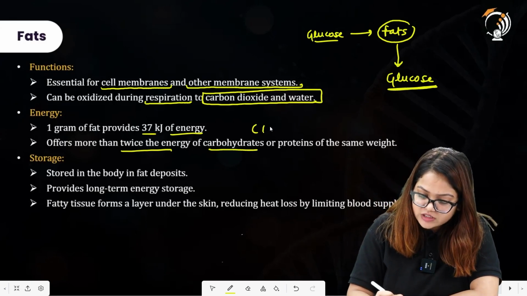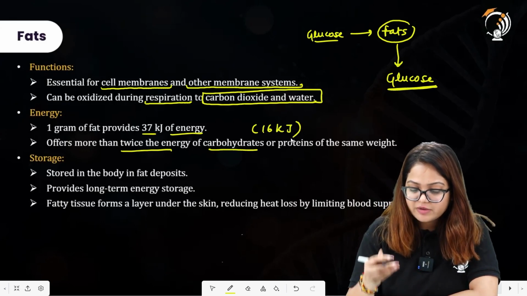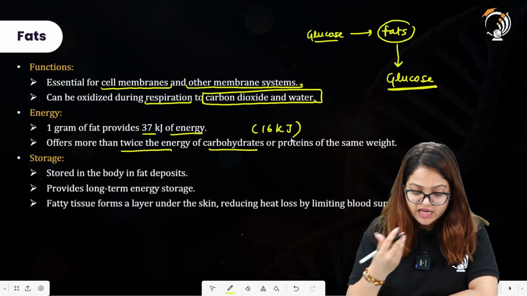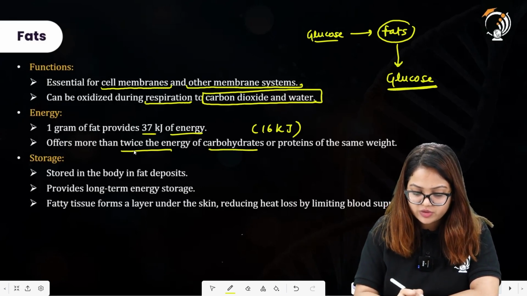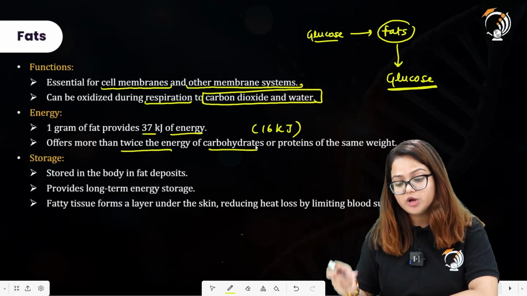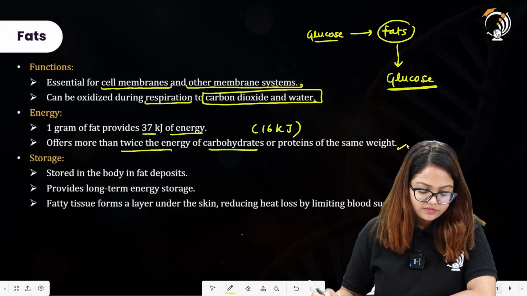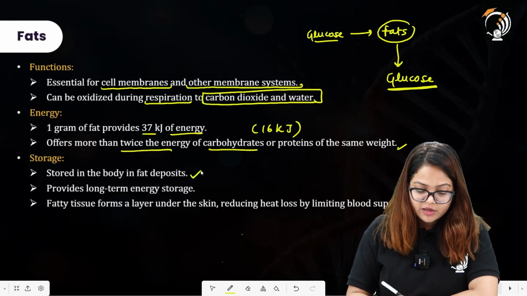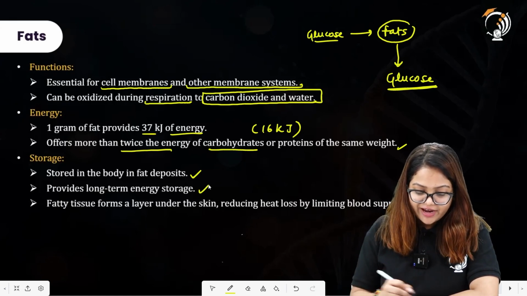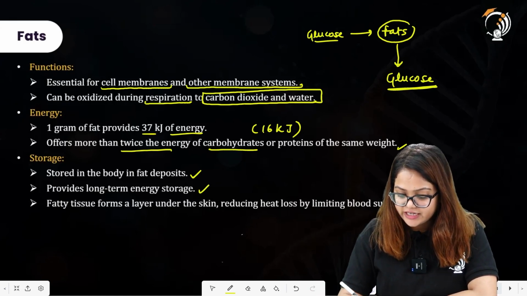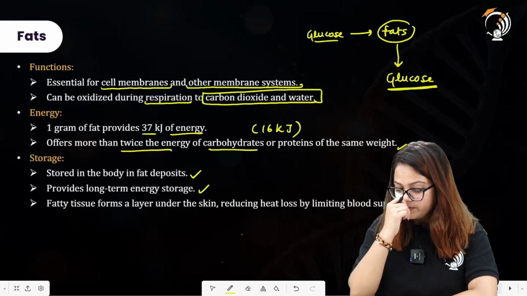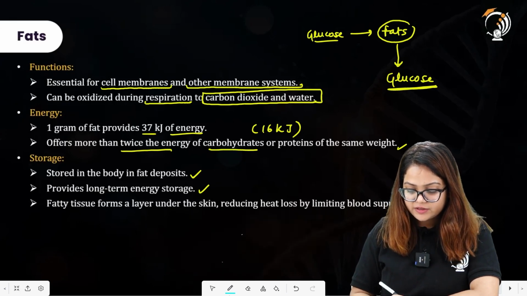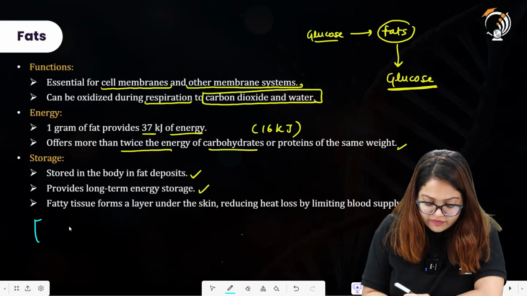It was approximately 16 kilojoules, and the amount of energy provided by carbohydrate and protein was almost similar. So it has written over here that fat offers more than twice the energy of carbohydrates or proteins of the same weight. What is the storage of fats here? Stored in the body in fat deposits, it provides long-term energy storage. Fatty tissue forms a layer under the skin, reducing heat loss by limiting blood supply. So it actually has a benefit in organisms that live in polar regions.